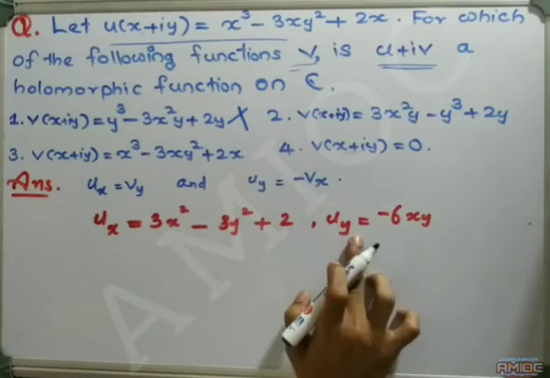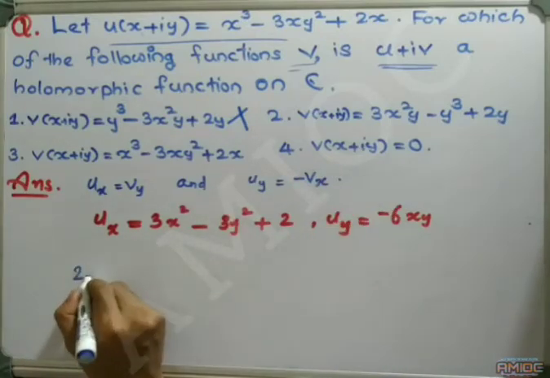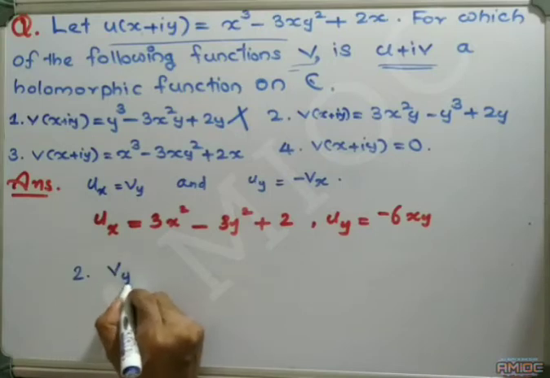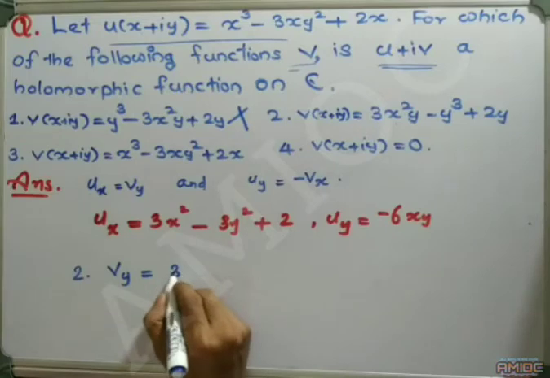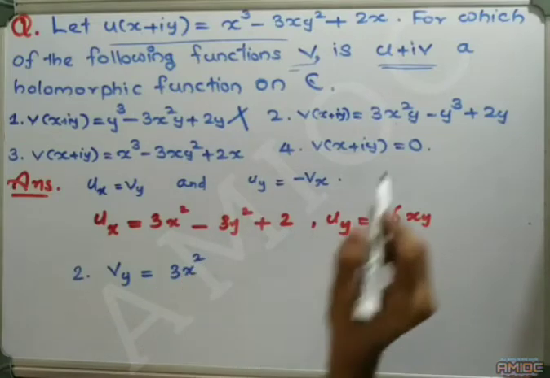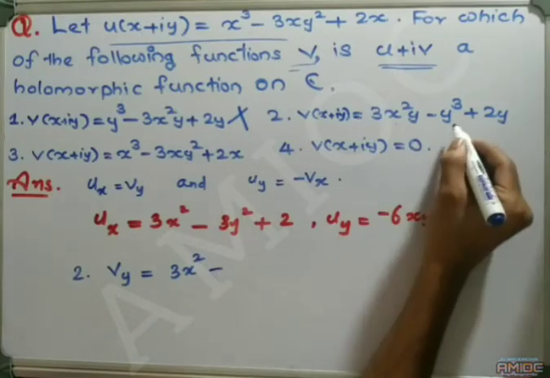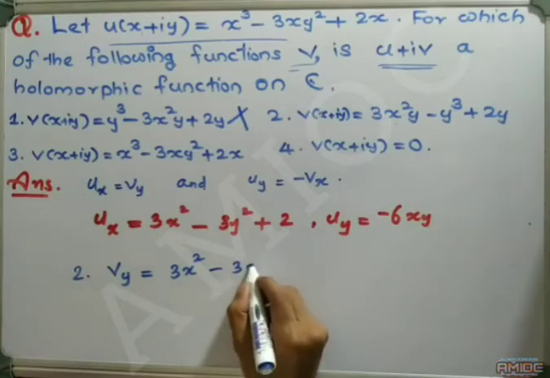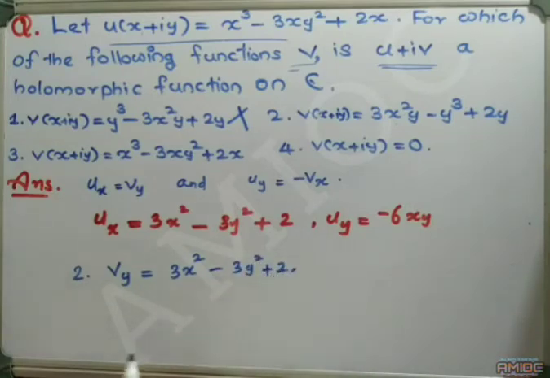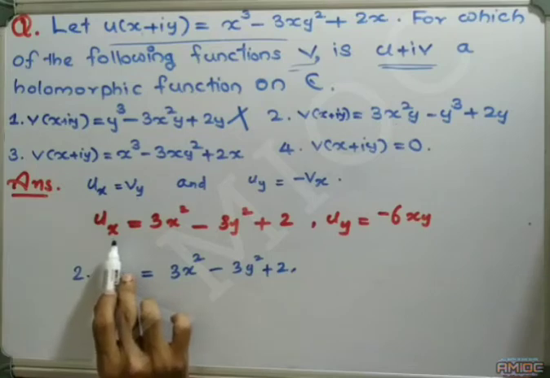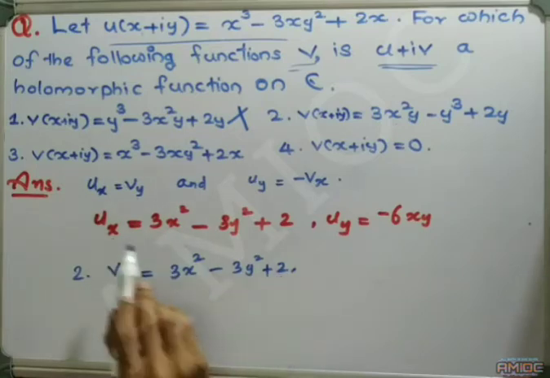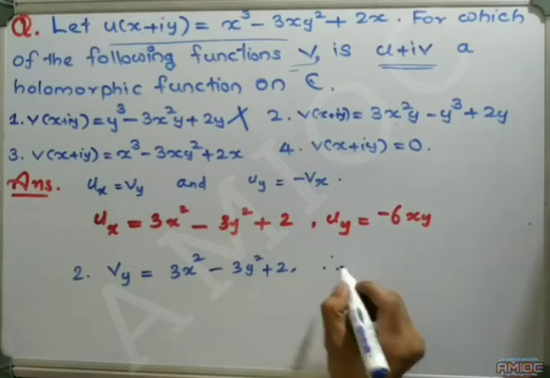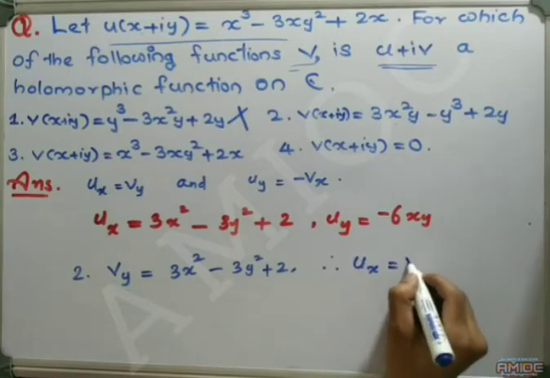Now we look at option number 2. vy is the derivative of 3x square y minus y cube plus 2y with respect to y, which is 3x square minus 3y square plus 2, equal to ux. Therefore, ux equals vy.